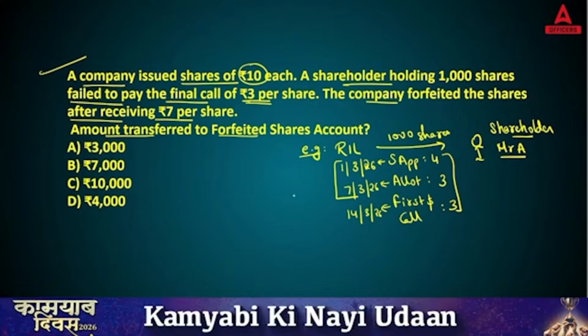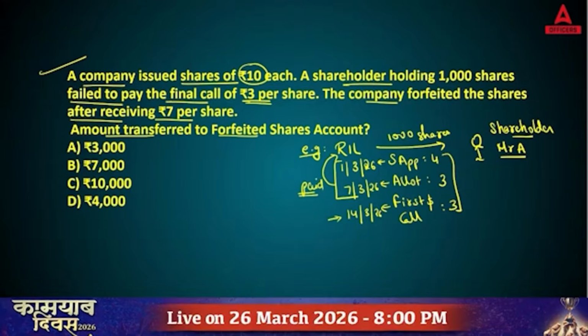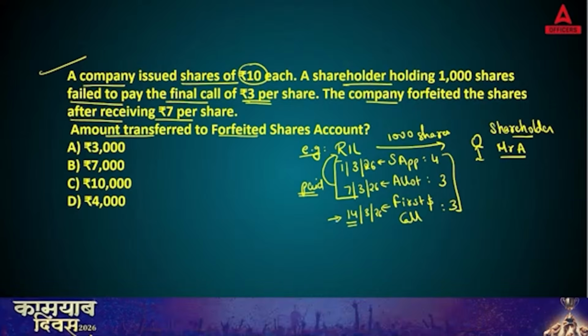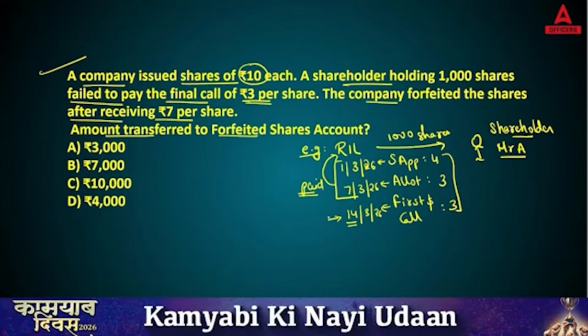Mr. A already paid these first two amounts, and this one is yet to be paid. So what happened? On 14th, Mr. A said, I will not pay this amount. Mr. A says, I will not make the payment. So in this case, what can Reliance management decide?